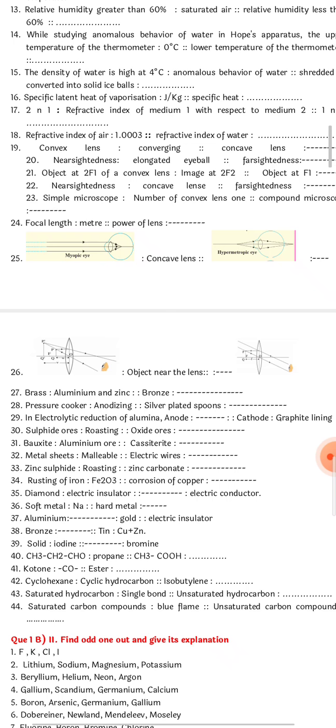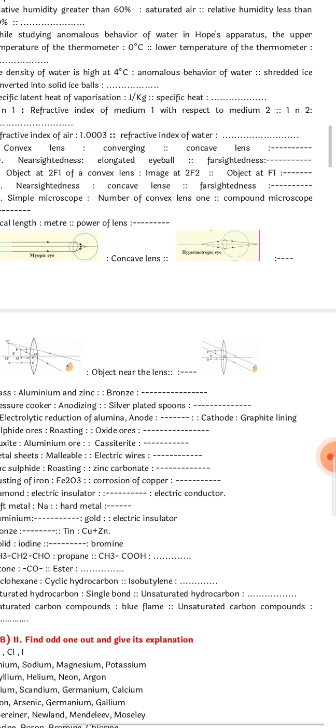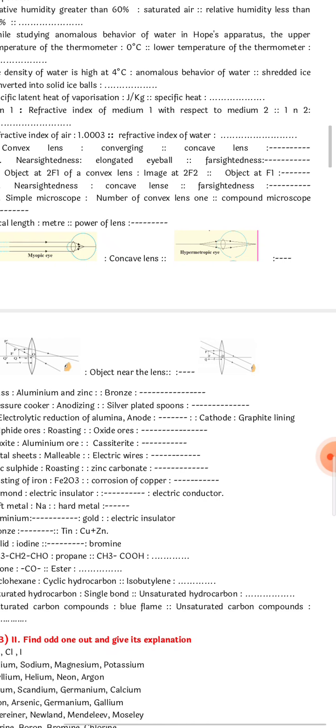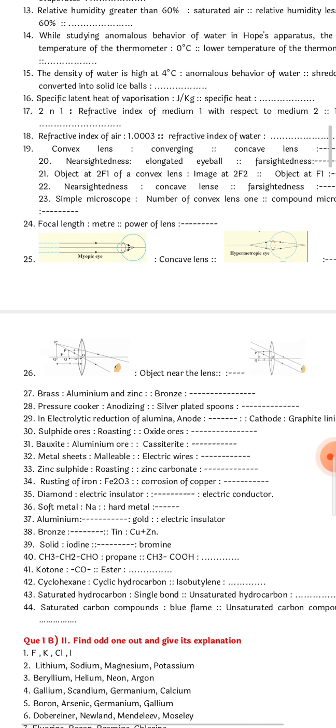Coming to question number 21. Object at 2f1 of a convex lens, image at 2f2. Object at f1. If the object is at focus, you will get the image at infinity and it will be enlarged. Okay, so the size will be big, so you can write image at infinity and enlarged or very large size. This way you can write.